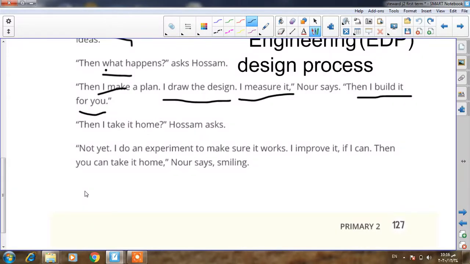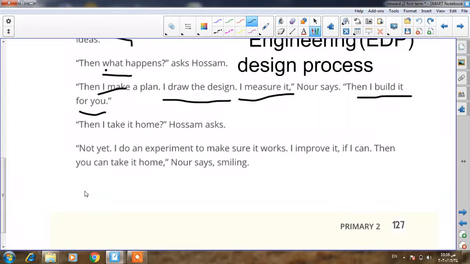No, not yet, ya Husam. I do an experiment. I will check it, Husam. First, I will do an experiment to make sure it works. I will check it before giving this tool to you, ya Husam.